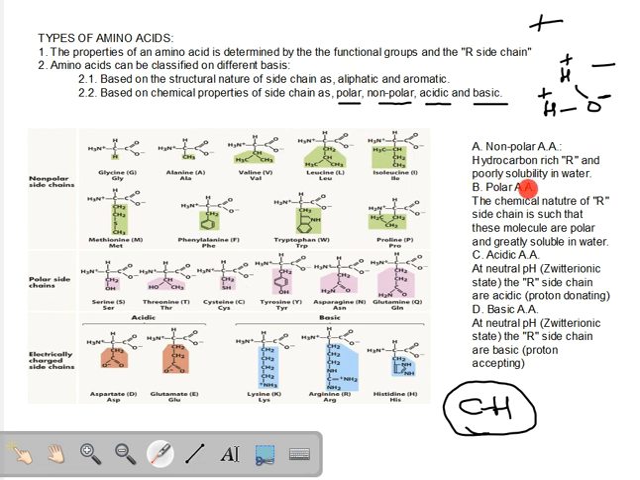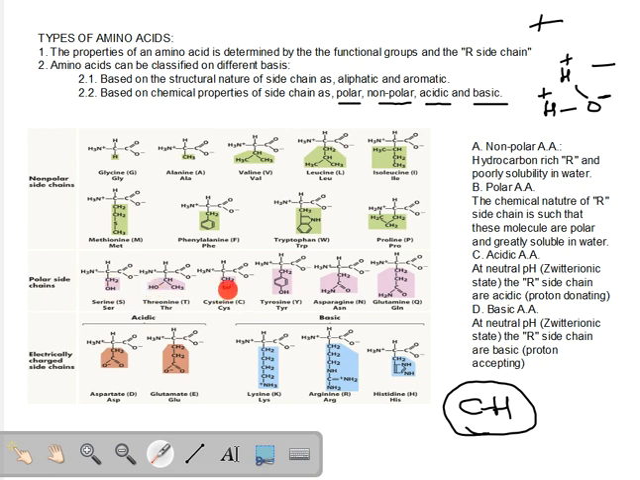Now, let us look at the next type of amino acid, called polar amino acids. Polar amino acids do not have hydrocarbon-rich side chains. They have polar groups attached to them, which means they have a certain charge on them. Let us have a look at some examples. These are polar side chains. Have a look at this OH here. An alcohol group is a polar group.